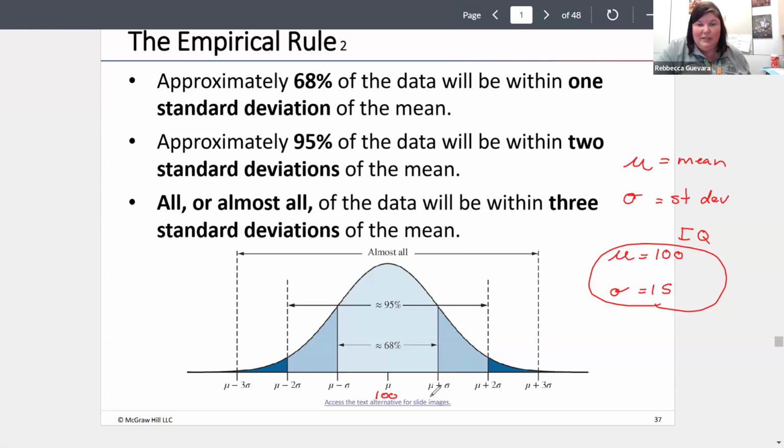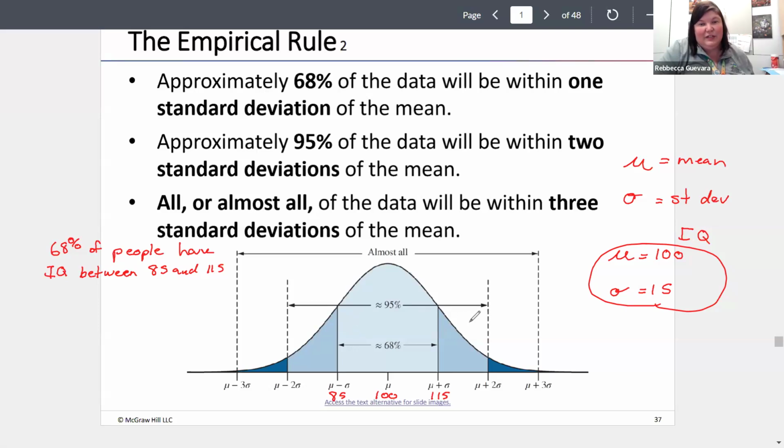This is my mean plus sigma, so my mean plus 15, that is 115. This is my mean minus 15, so that'd be 85. That tells me that within this range is 68% of my data. That means 68% of people, if we're using IQ data, have an IQ between 85 and 115.